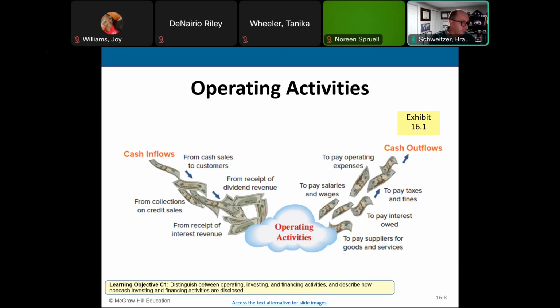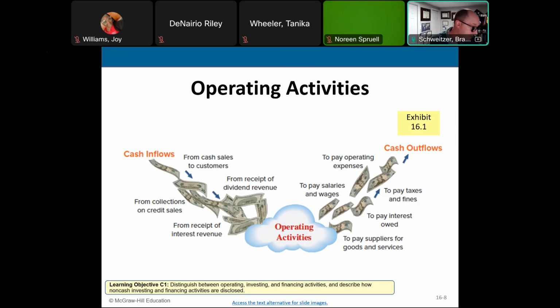Now, here's a real simple formula to remember. You're going to hear a term called net cash flow. The word net cash flow, all it simply means is it's what's left over. It's the balance. Okay, so we have cash coming in, that's positive. Then we have minus the cash going out, on the negative side.